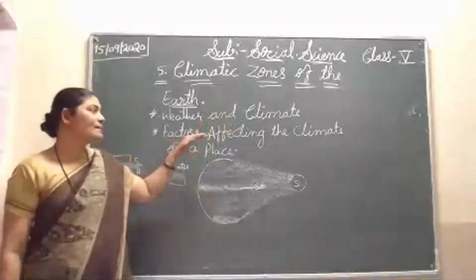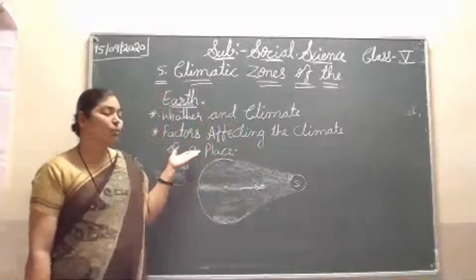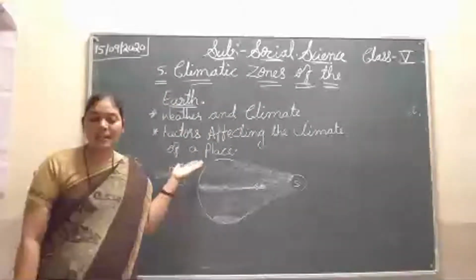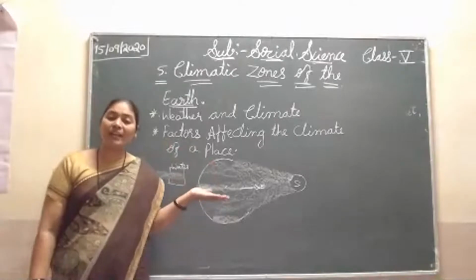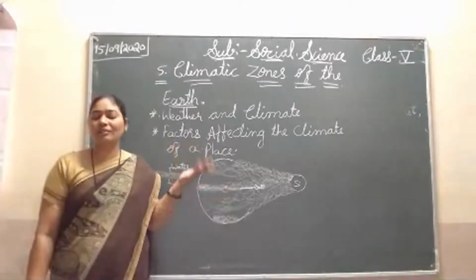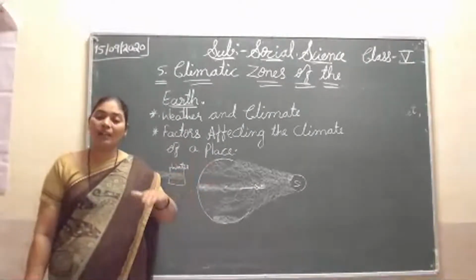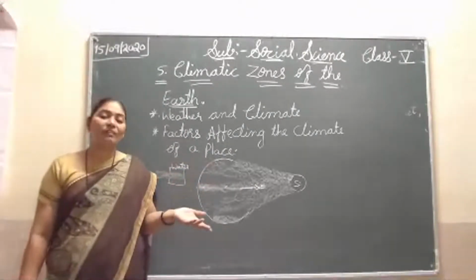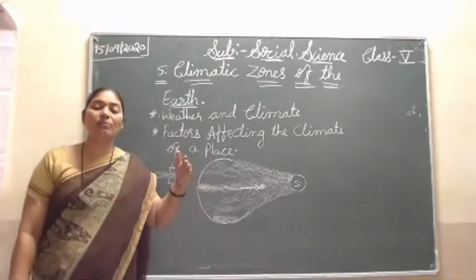So what are the factors affecting the climate of a place? I told you the factors: altitude, distance from the sea level, distance from the equator, and then direction of the wind, from where and which direction it will blow.